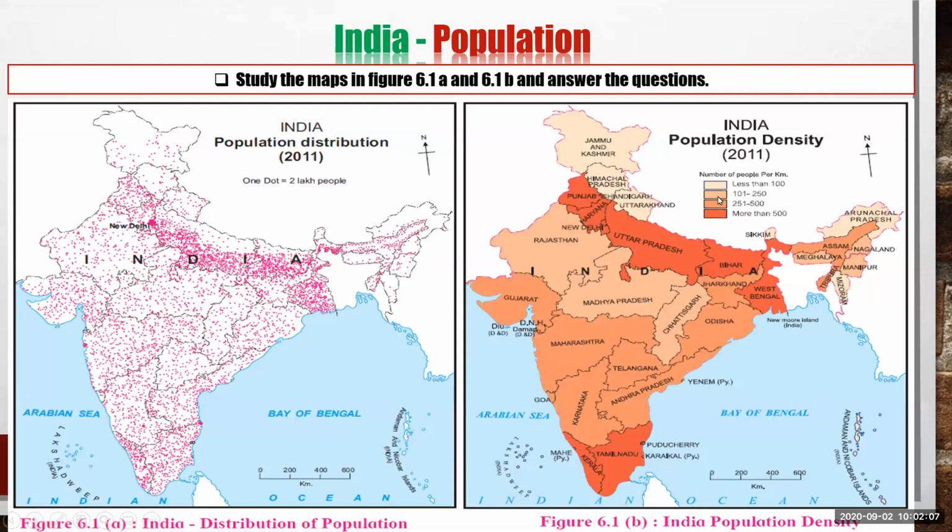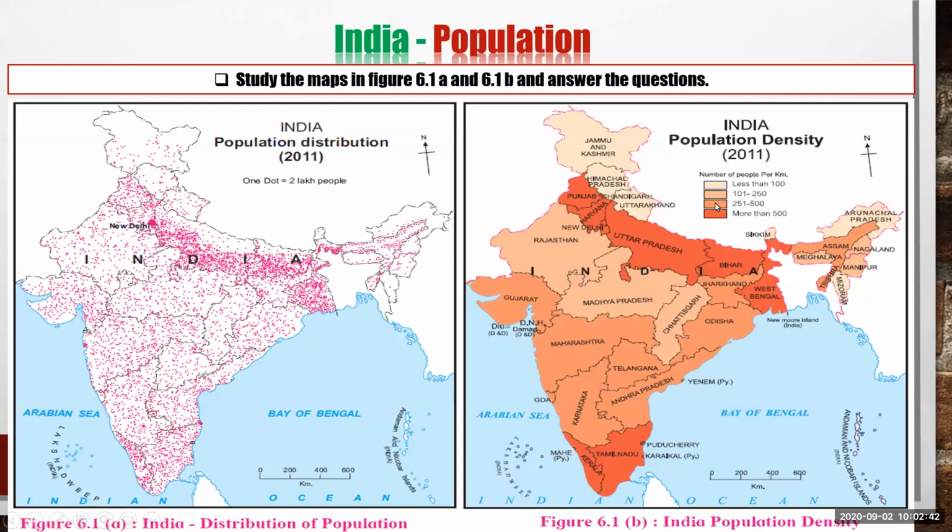Now the second shade is a little bit darker, and the amount given here is 101 to 250 people living in this area. We can easily find this area is Rajasthan, Madhya Pradesh and Chhattisgarh. These states have a population between 101 to 250 people living in 1 square kilometer area.